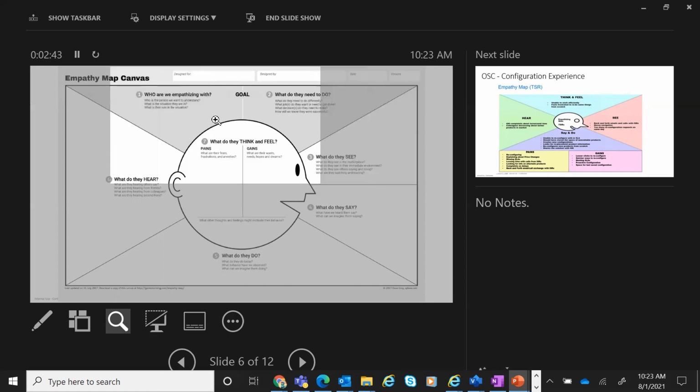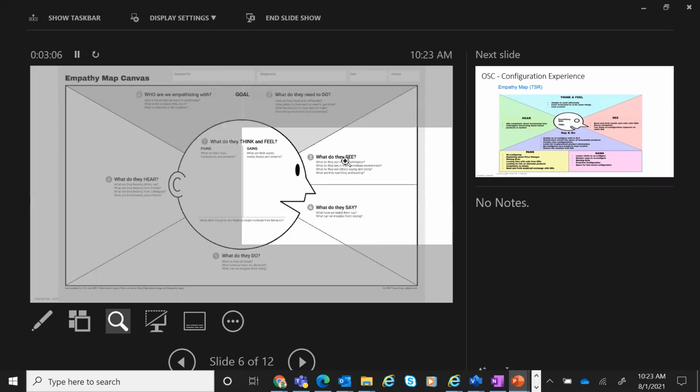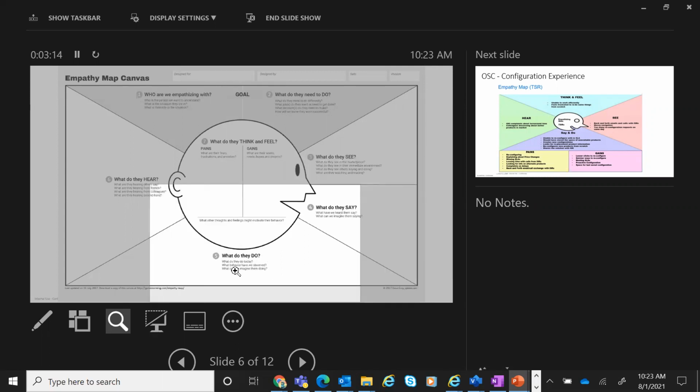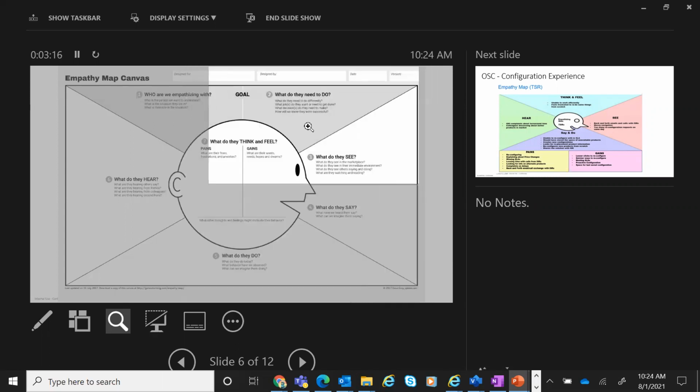So what it's actually doing is, if you've seen earlier, we did think, feel, hear, do. This is a little more extensive, which helps you understand in and out how to understand the customer. So what do they need to do? All their very strategic tasks that they need to do. What do they see? Literally, what do they see in their environment? What do they say? What do they literally say while encountering that situation? What do they do? What they do is different from what they need to do. You need to ensure you are having overall wellness.